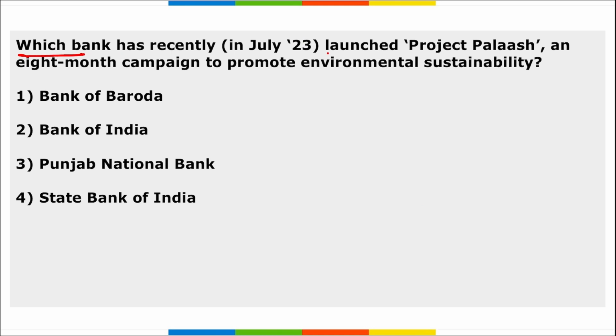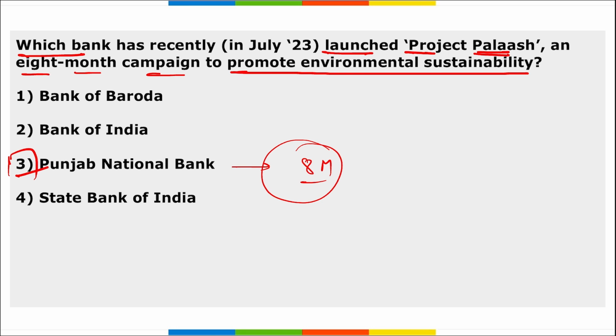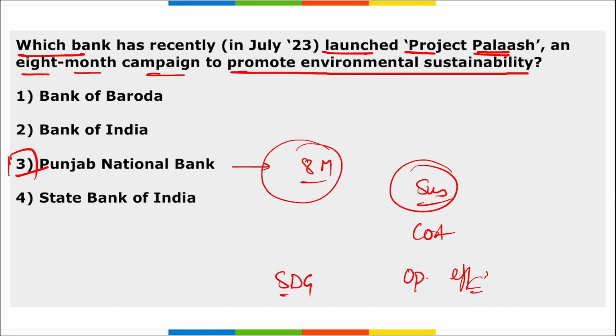Next, which bank has recently launched Project Palash, an 8-month campaign to promote environmental sustainability? It is your Punjab National Bank, that is PNB. So remember this Project Palash, this is an 8-month campaign to promote sustainability, aimed at reducing cost and enhancing operational efficiencies. Correct? And it is through various measures such as energy and resource conservation, paper reduction, waste management, optimizing digital processes, right? So we can say this will be focusing on sustainable development goals, right?